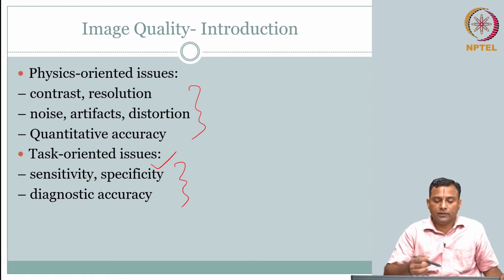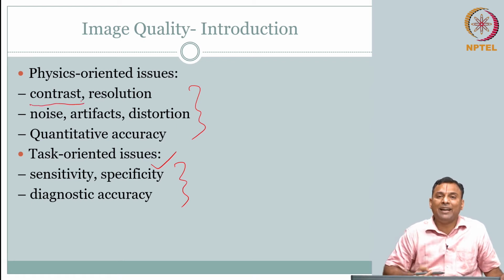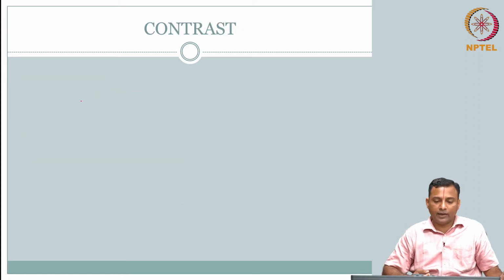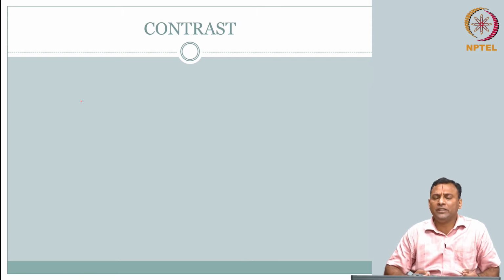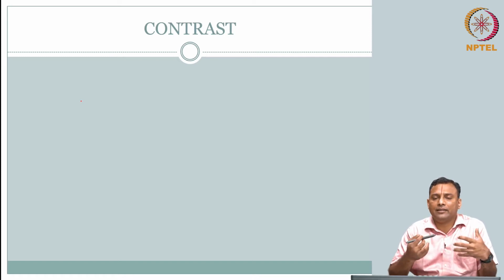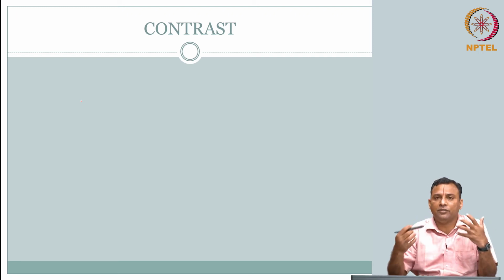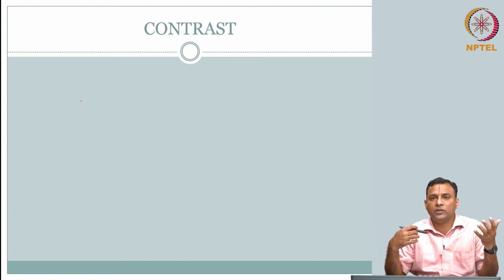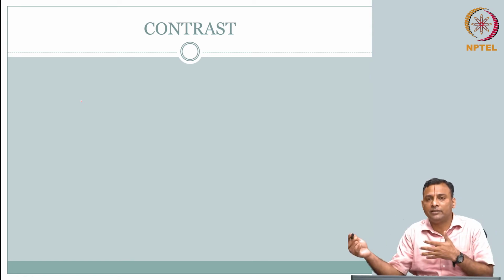The first image quality metric that we would like to understand is contrast. So when I say contrast, what comes to your mind? How do you know this? You've been using it in different contexts. So what does it broadly convey? The sense is that there is a difference. Contrast means something is different. Different from what? Something I am looking at is different from the surrounding. That's how you contrast out. His idea was in contrast to somebody else's, right?